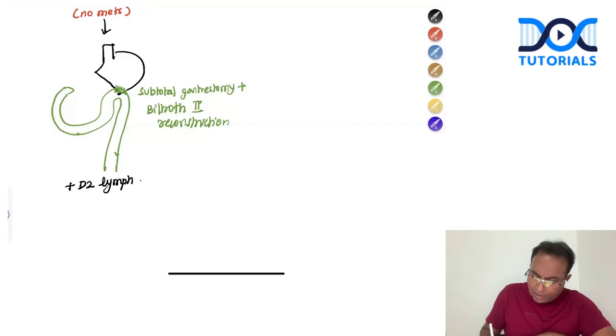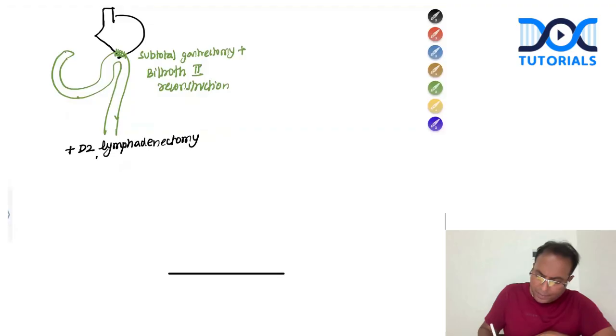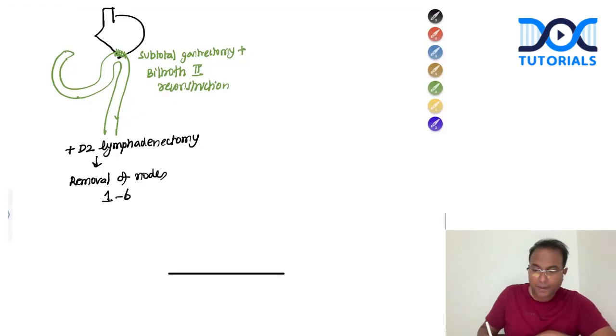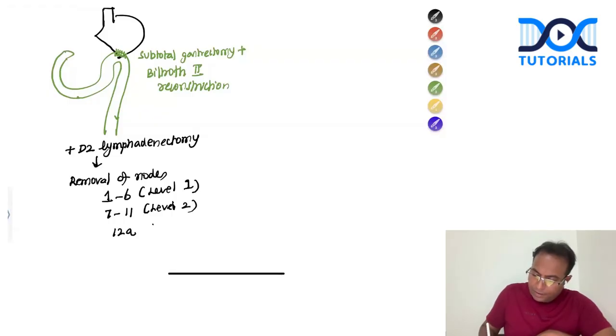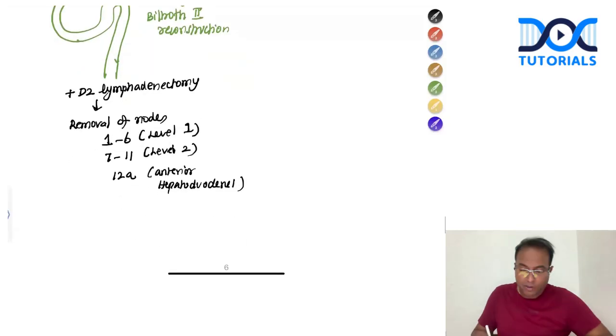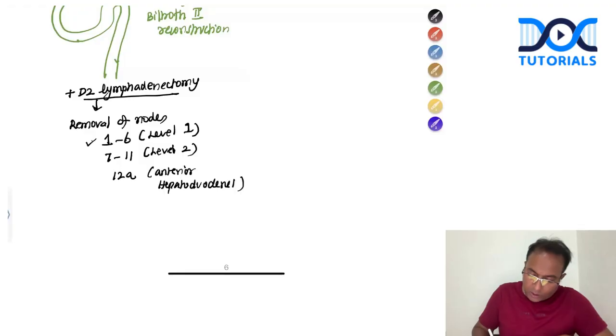They have not asked the details of lymphadenectomy nodes, and I'm not going into that. So D2 lymphadenectomy means removal of nodes from which stations? Removal of nodes 1 to 6 is level 1 nodes. 7 to 11 is level 2 nodes. And also I will remove 12A, which is the anterior hepatoduodenal nodes. So in a case of gastric cancer, I will do D2 lymphadenectomy of removal of 1 to 6, 7 to 11, and 12A.